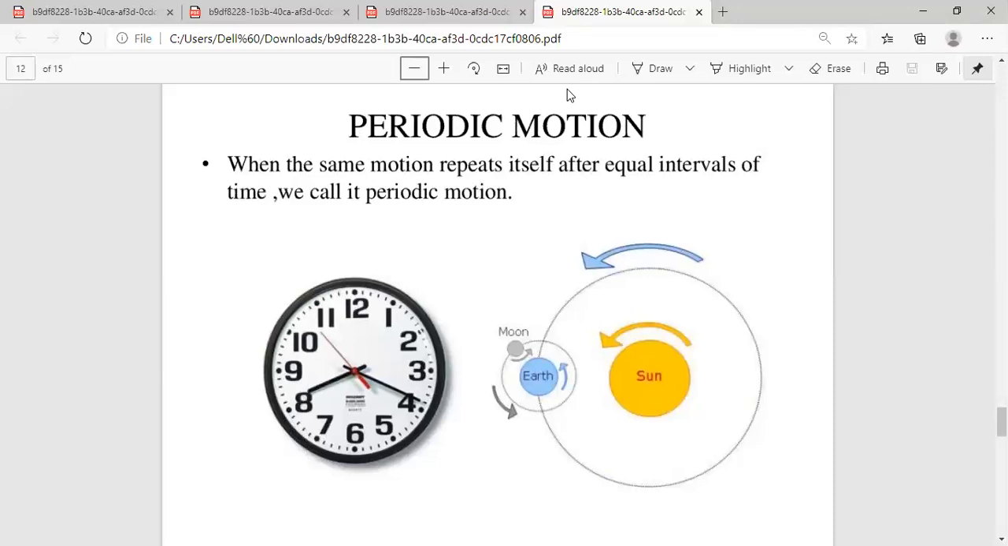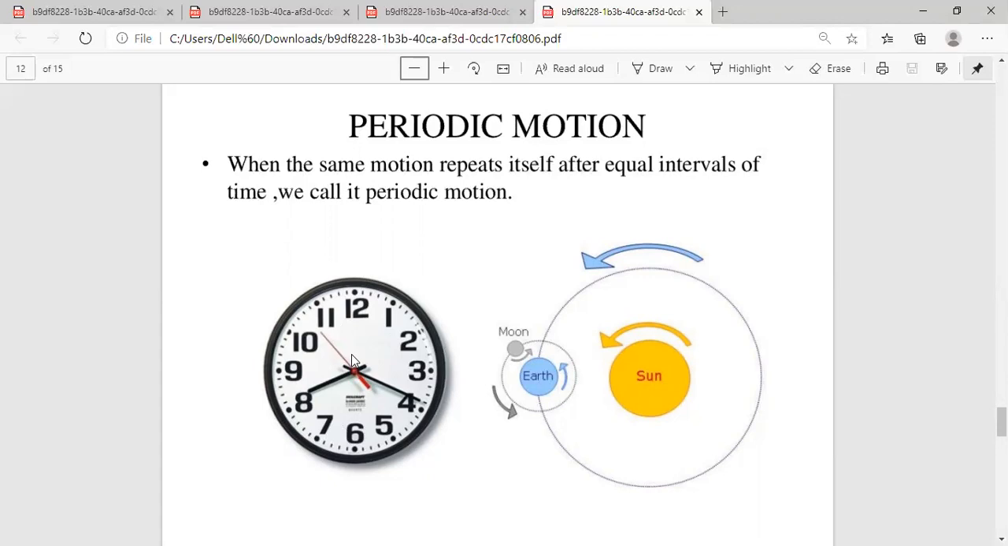Here we have taken the examples. First, the example of a clock, how the hands of the clock are moving regularly. They are completing many circles, and after equal intervals of time, they are repeating the motion. Means 12 o'clock, if we start counting, after reaching 12, again the motion is repeated. Again 12, again 12. So the motion keeps on repeating after a regular interval of time; after completing 12, the motion of the hands is repeated.